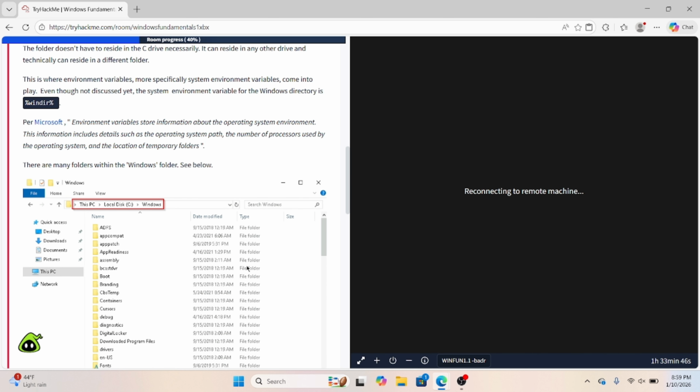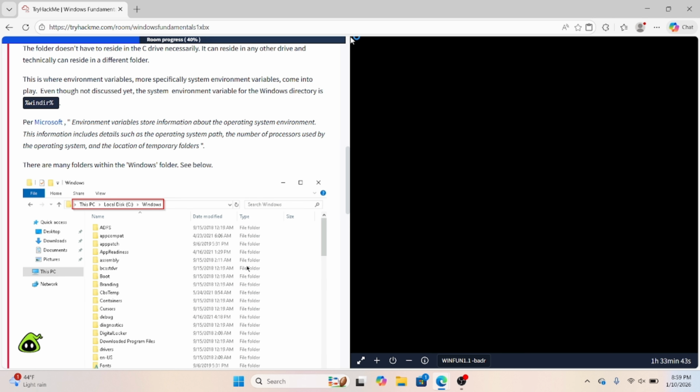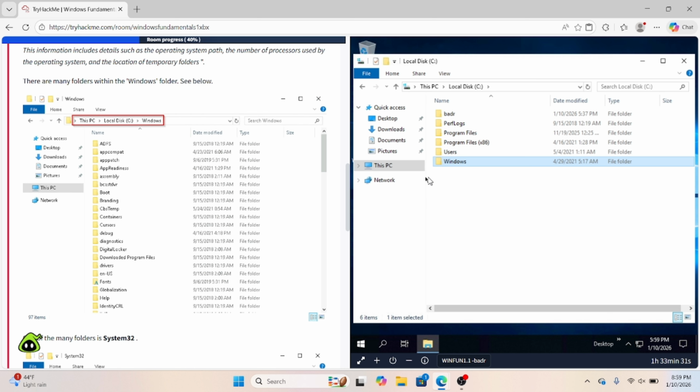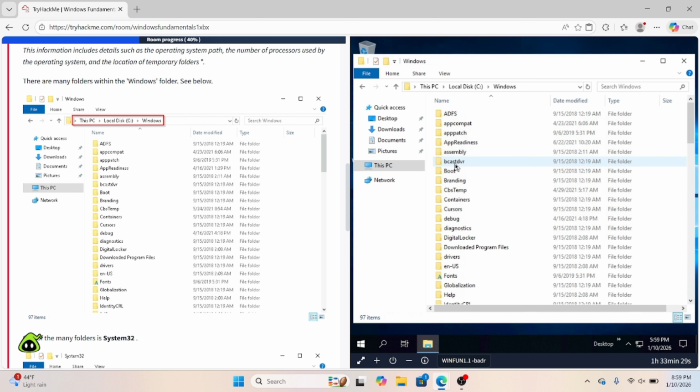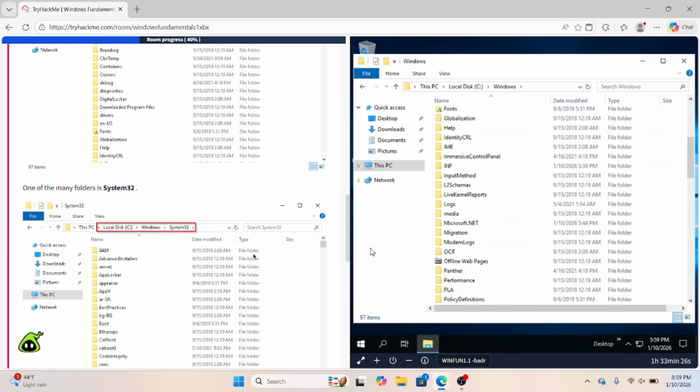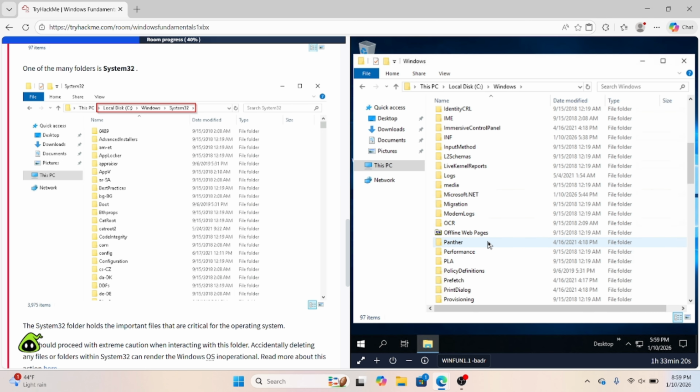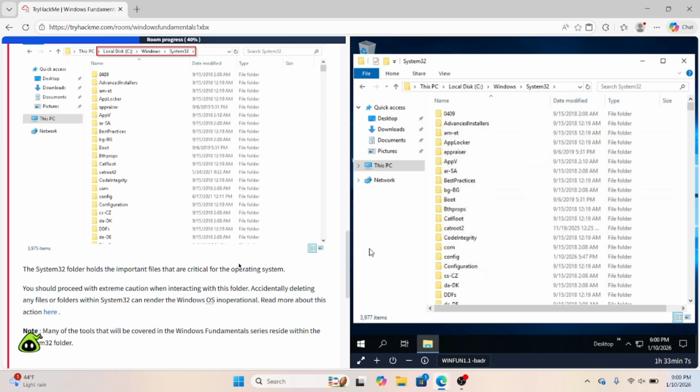For Microsoft, environment variables store information about the operating system environment. This information includes details such as the operating system path, the number of processors used by the operating system, and the location of temporary folders. So if we go here, it's going to be in the Windows folder. It's going to show you all of these folders here. And in the Windows folder, it's going to have System32, which I'll show you down here. In System32, you want to be very careful because it has very essential files that are critical for the operating system, so you don't want to mess with it too much unless you really know what you're doing.